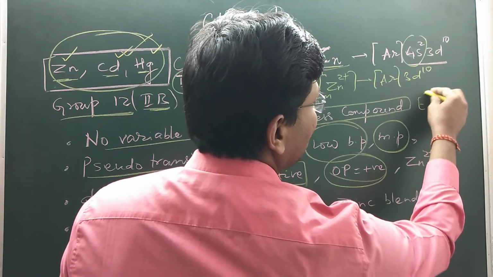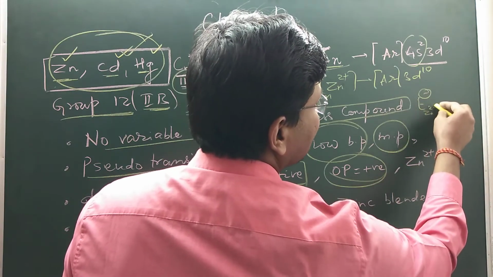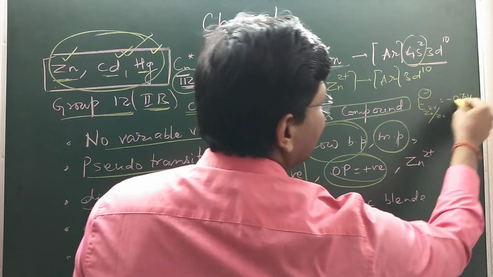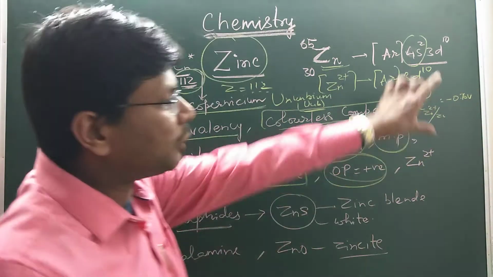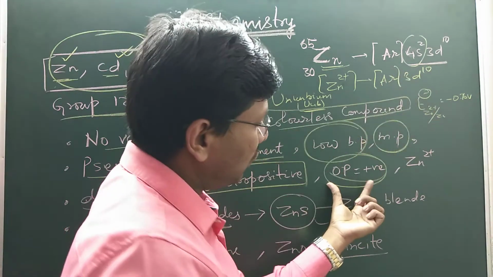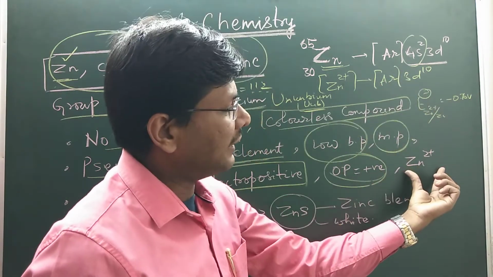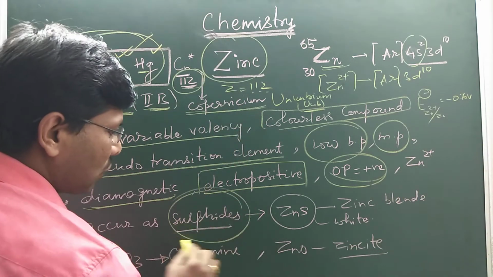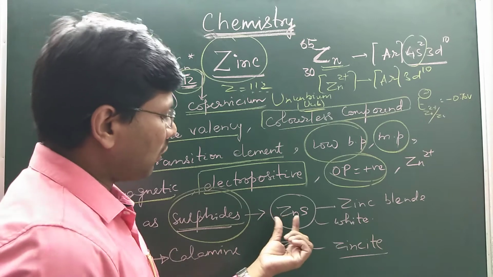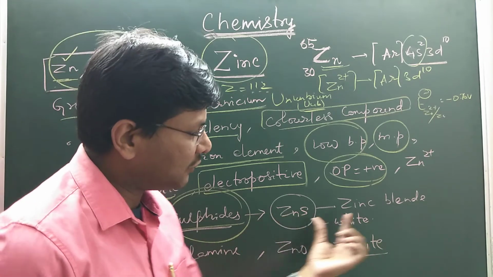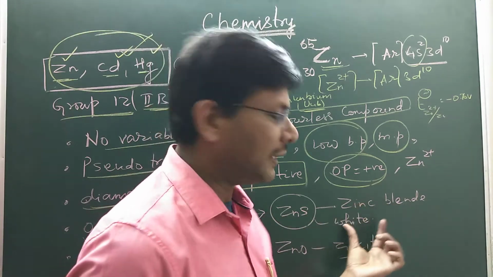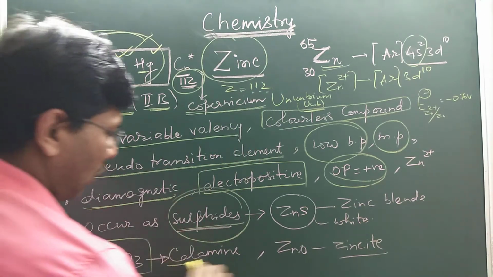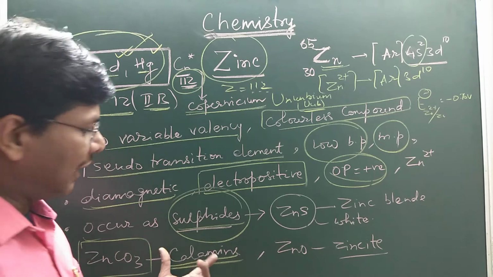The standard electrode potential of Zn2+ is minus 0.76 volt. That is given in terms of reduction potential, the standard reduction potential. So its oxidation potential is positive and it exists in the form of the Zn2+ ion. It occurs as sulfides. One of the common compounds of zinc is ZnS, which is called zinc blende. It is white. Another compound is zinc carbonate, also called calamine.